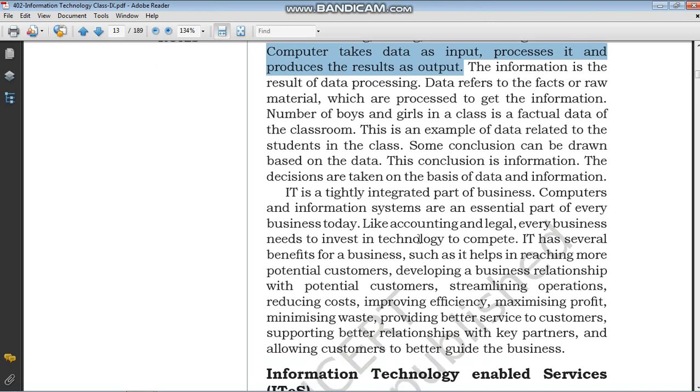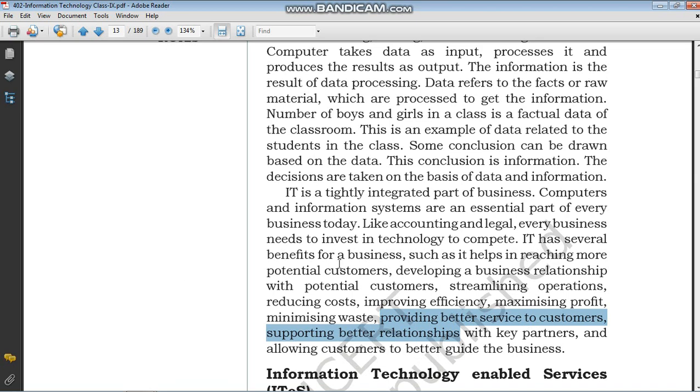Like accounting, legal, every business plans to invest in technology and computers. IT has several benefits for a business, such as helping in reaching more potential customers, developing a business relationship with potential customers, streamlining operations, reducing cost, improving efficiency, maximizing profit, minimizing waste, providing better service to customers, supporting better relationships with key partners, and allowing customers to better guide the business.